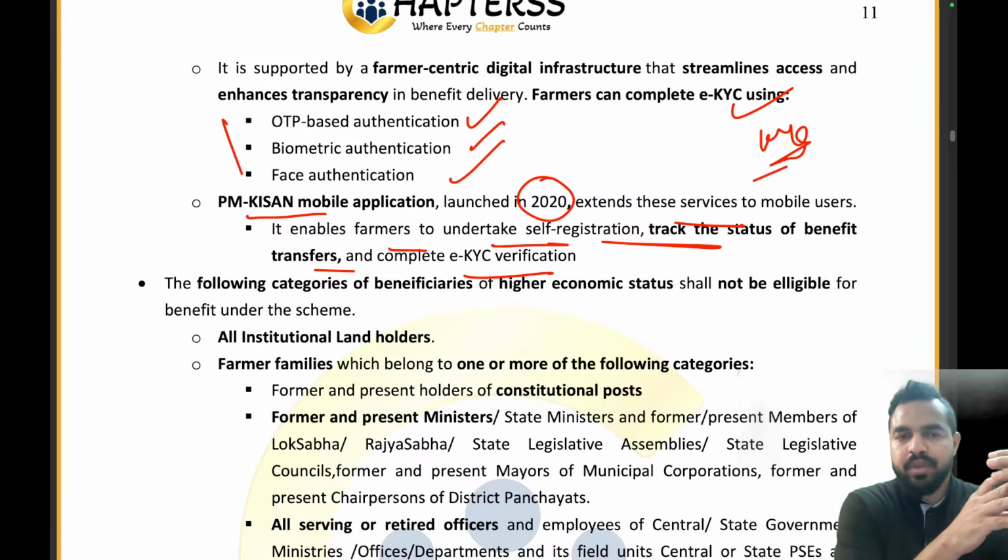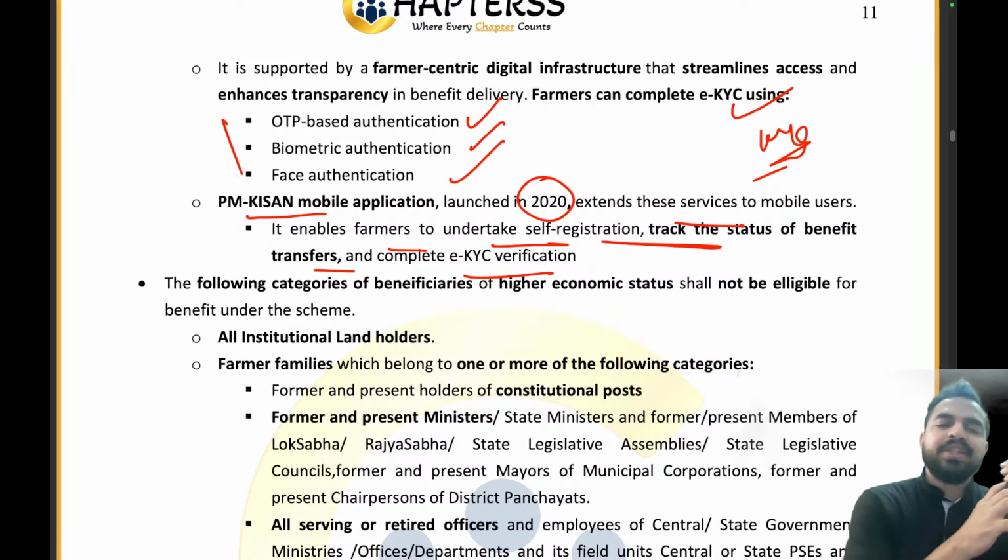No. So what can be done is that the PM-KISAN mobile application is already there, right? So what the farmers can do, they can undertake the self-registration, right? And they can track the status of benefit transfers, that this money we received, so basically where did this money go, who did it go to, how did it go. We will be tracking each and everything.